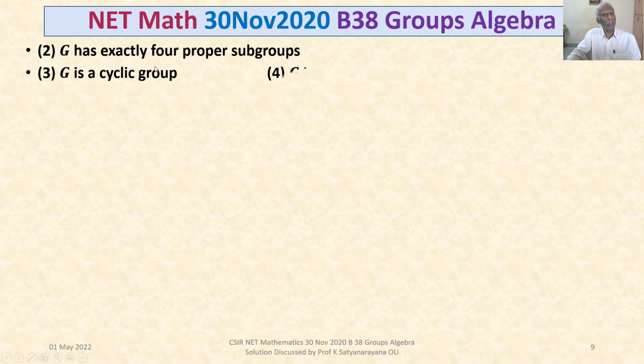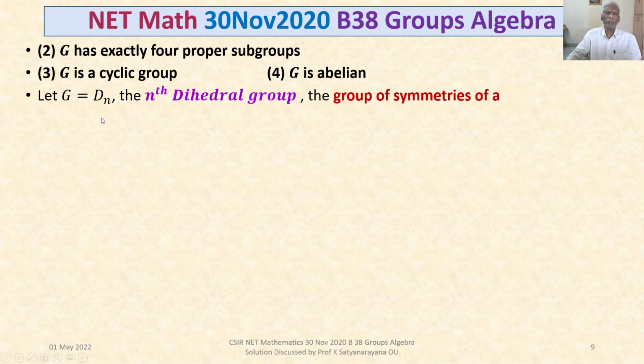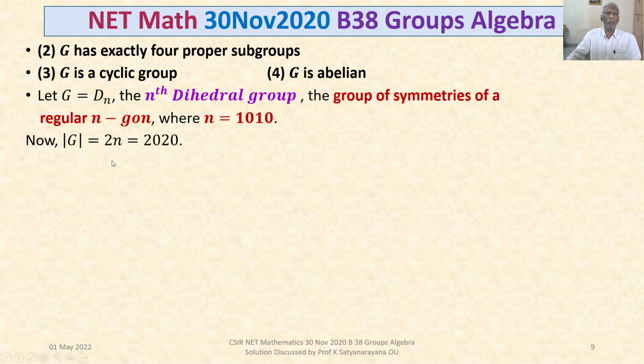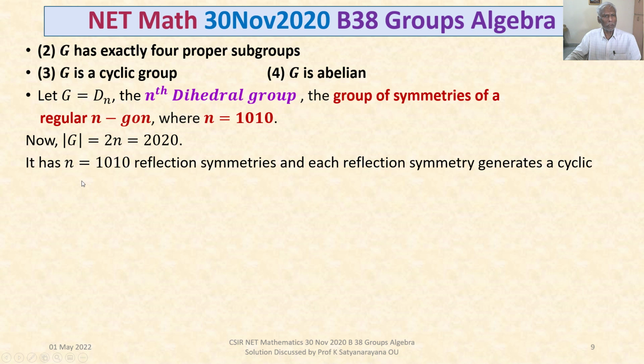Now let's take the statements given in options 2, 3 and 4. Let G = D_n, the nth dihedral group, the group of symmetries of a regular n-gon, for n = 1010, and thereby the order of G will be 2n, that is 2020. In the review we have seen it has n = 1010 reflection symmetries, and each reflection symmetry generates a cyclic subgroup of order 2.